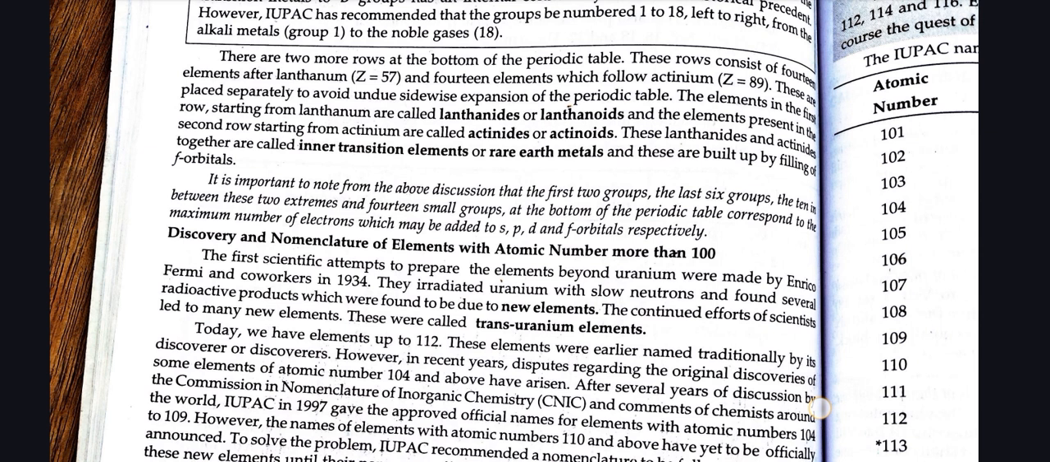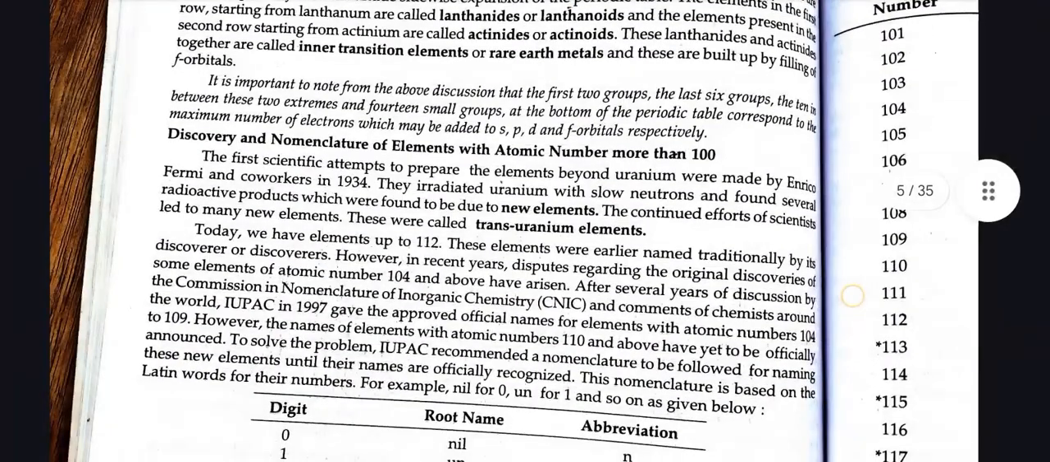filling of 4f orbitals. It is important to note from the above discussion that the first two groups, the last 6 groups, the 10 in between these two extremes and 14 small groups at the bottom of the periodic table correspond to the maximum number of electrons which may be added to s, p, d and f orbitals respectively.